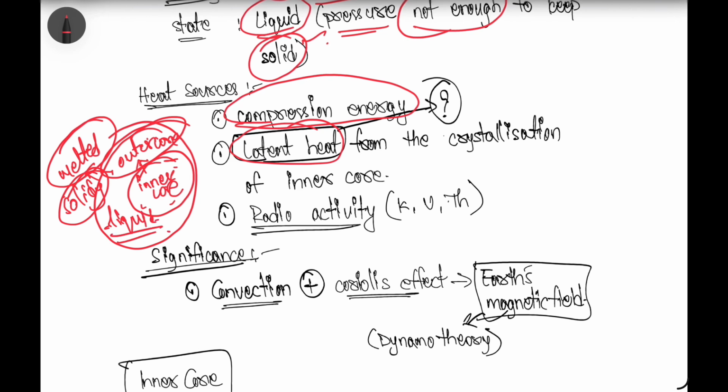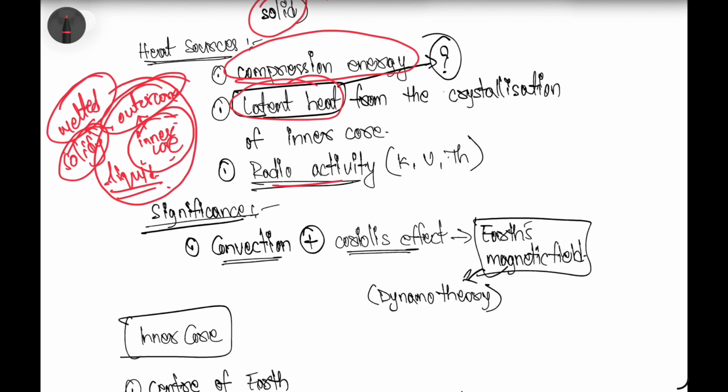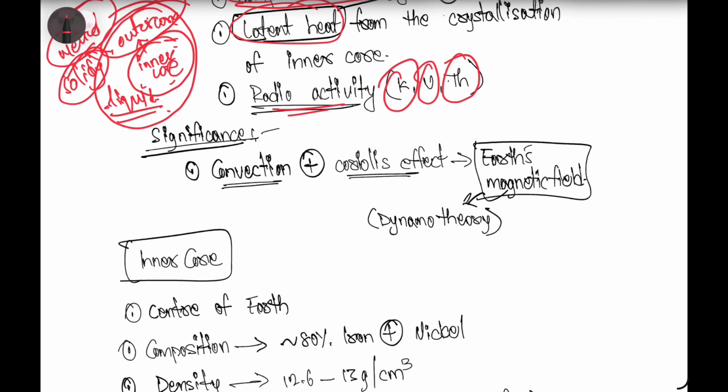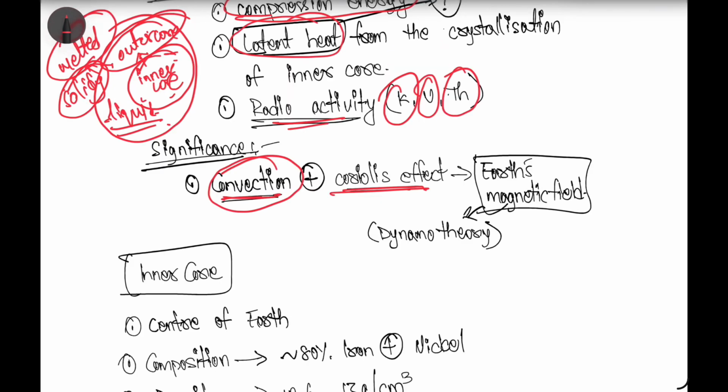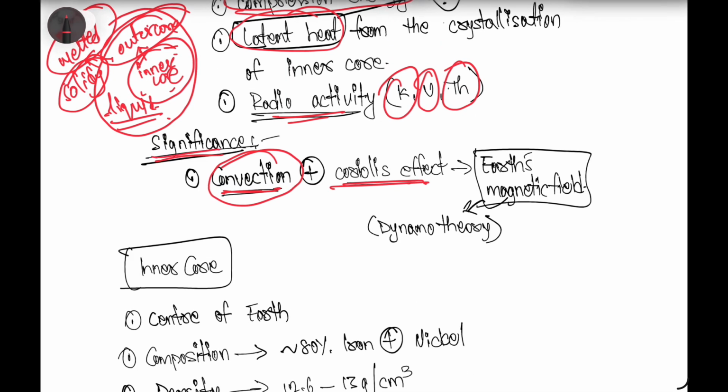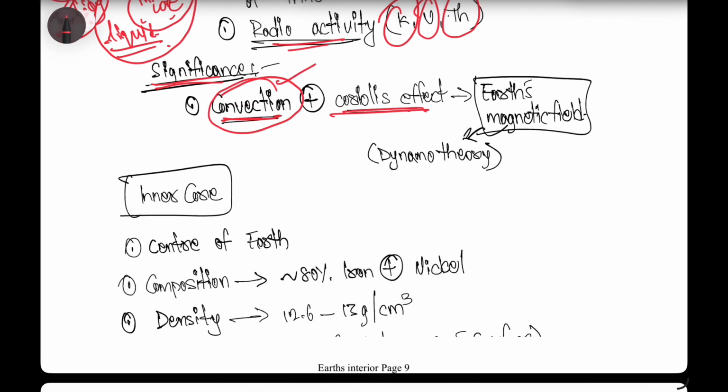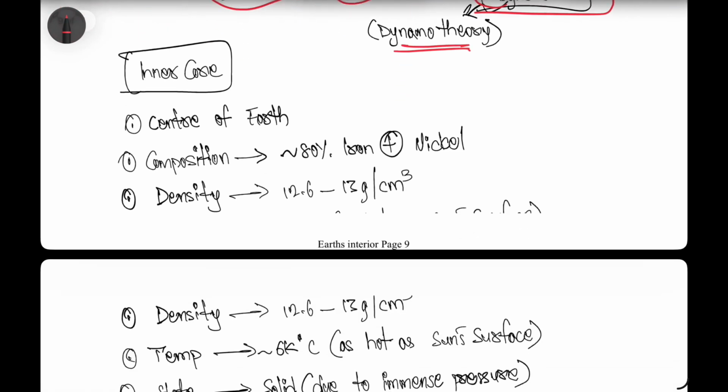Okay, and the radioactive decay of potassium, uranium and thorium also adds heat to the outer core. When we talk about the significance of the outer core region, it helps in convection, and because of the Coriolis effect, it helps in forming the Earth's magnetic field, which can be explained through the dynamo theory.